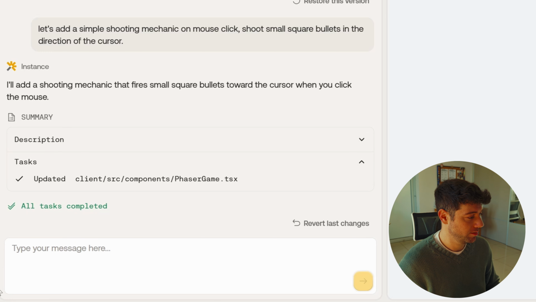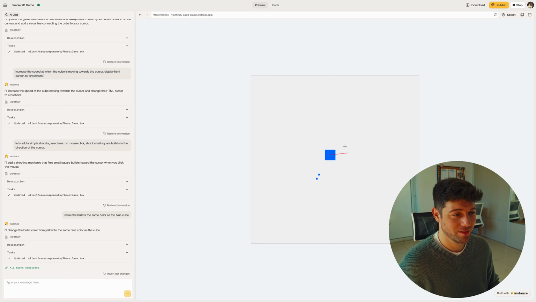Now, I want the bullets to be the same color as the cube, so I'm going to tell the AI to input that. Okay, nice, it worked. We got blue bullets. I think that we're missing obstacles here. Otherwise, the map is very simple. So let's add hard-coded obstacles.